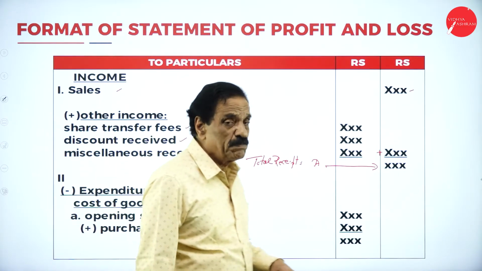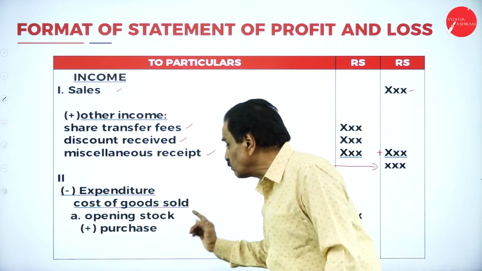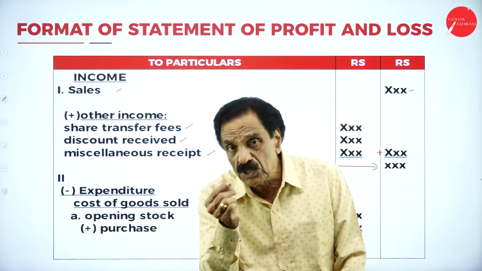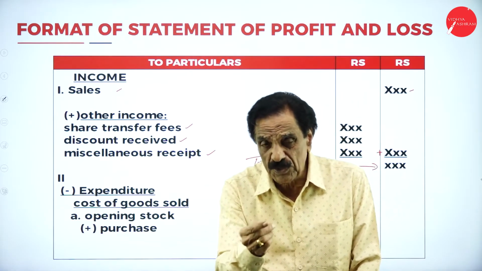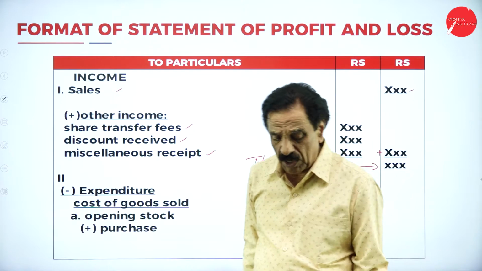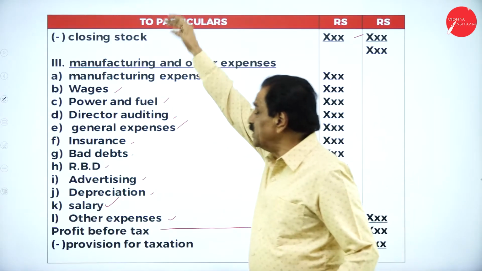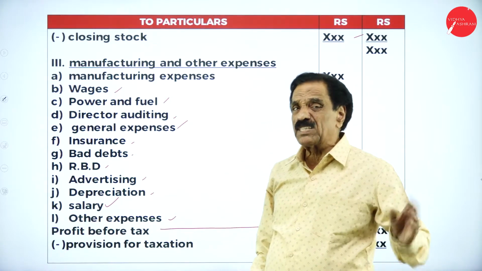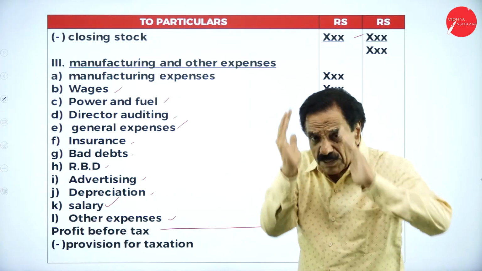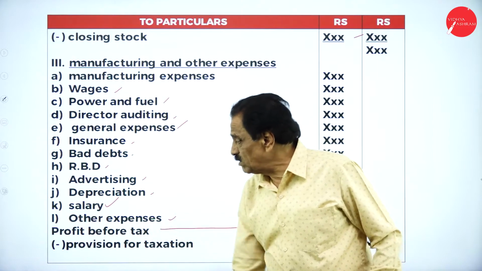Then come back to the expenditure side. Cost of goods sold. What is your formula? Opening stock plus purchases minus closing stock is your cost of goods sold. That is one expenditure. Then dump all the expenditure. Whatever expenditure is given on the debit side, put it on the debit side. So I have given some examples.